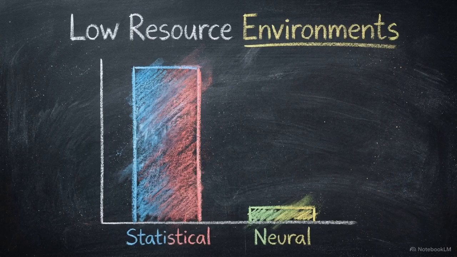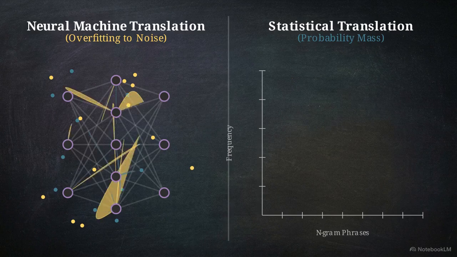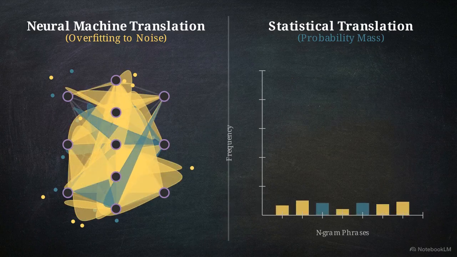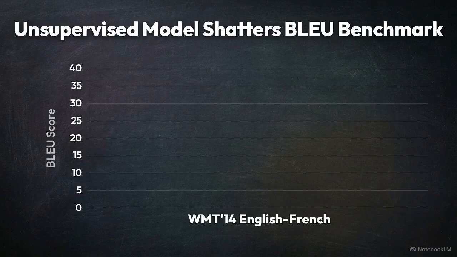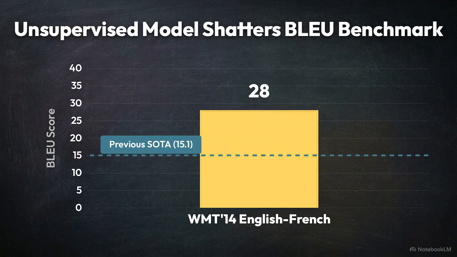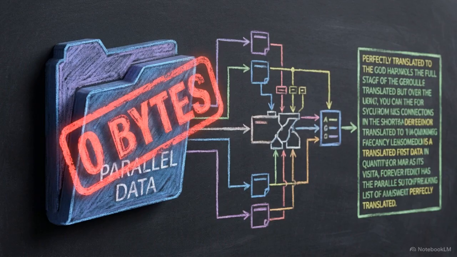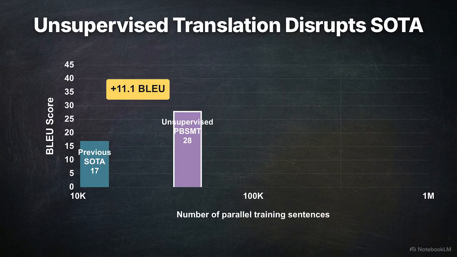In a zero-resource environment, this statistical rigidity is an advantage. Neural networks are highly prone to overfitting when trained on noisy, unaligned data, but the phrase-based model simply counts occurrences, filtering out the errors through sheer probability mass. Tested on the standard WMT 2014 English-French dataset, the unsupervised phrase-based model scored 28.1 BLEU points. It achieved this without referencing a single parallel sentence. That score represents an 11-point leap over the previous state-of-the-art for unsupervised translation.